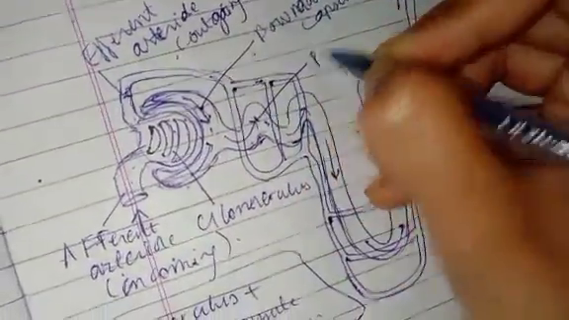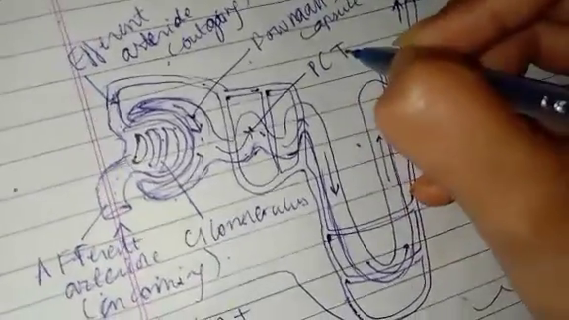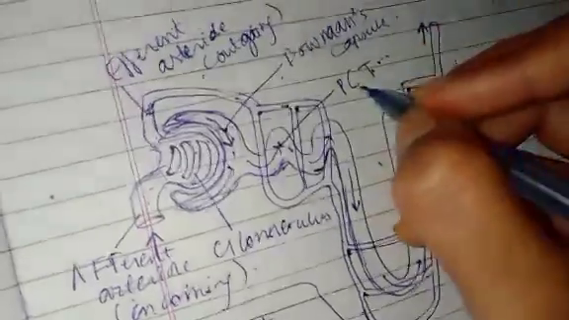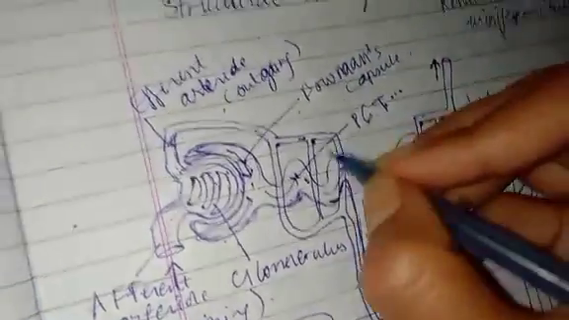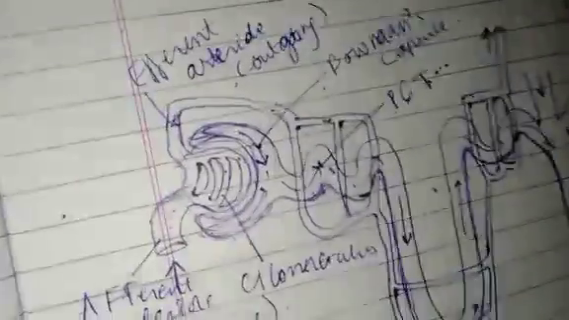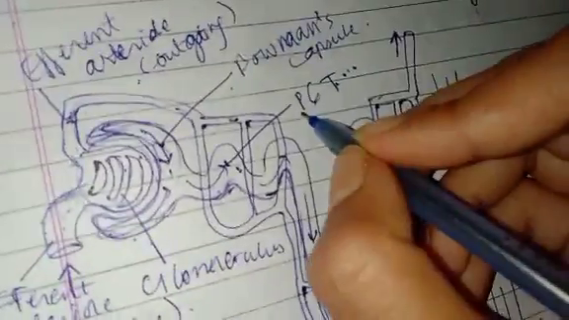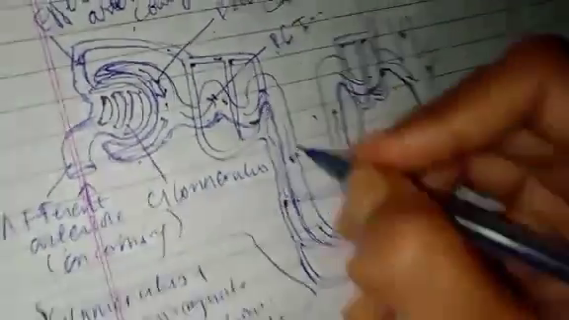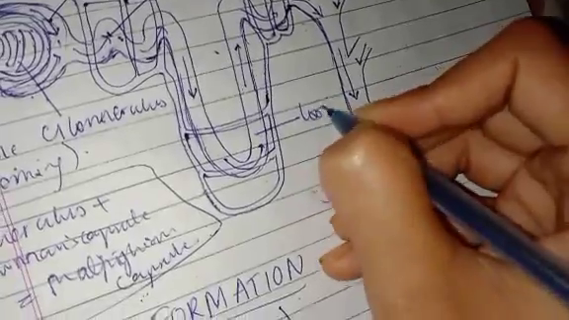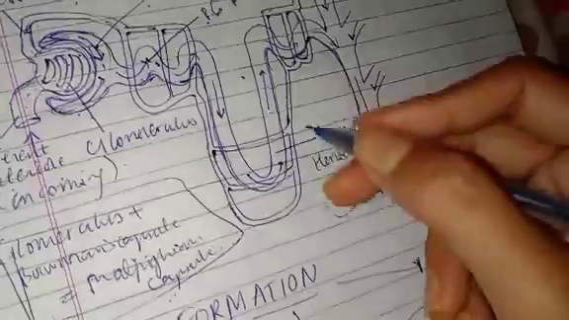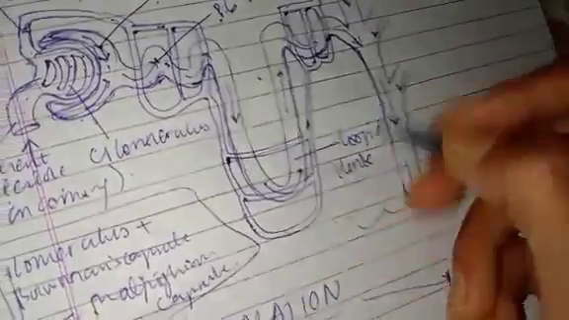Okay, then this comes the PCT. It is called the proximal convoluted tubule. Proximal means near, convoluted means it has many turns like this. It is spiral or something like that, you can understand. So this is called the proximal convoluted tubule. Tubule means tube. Then this is the loop of Henle. It is U-shaped, a pin-shaped loop, hairpin shaped.